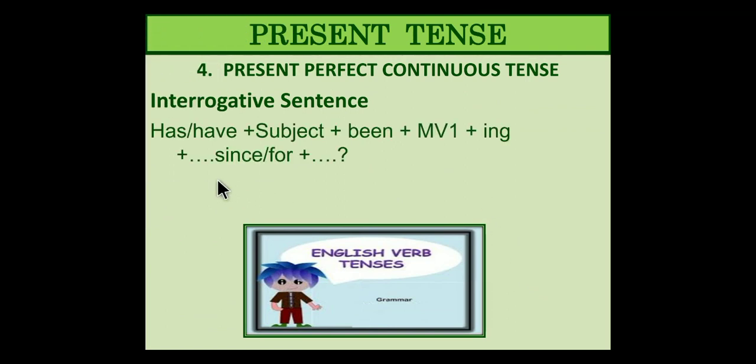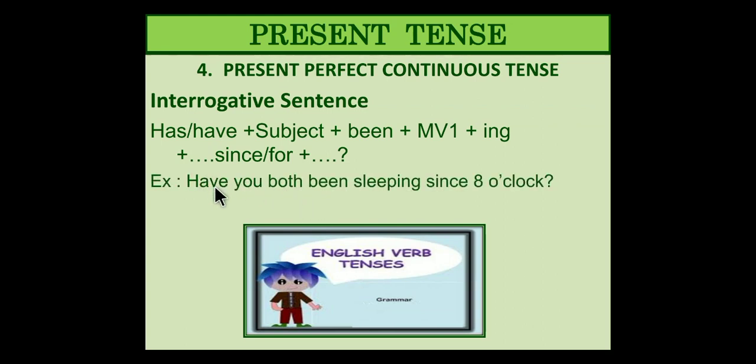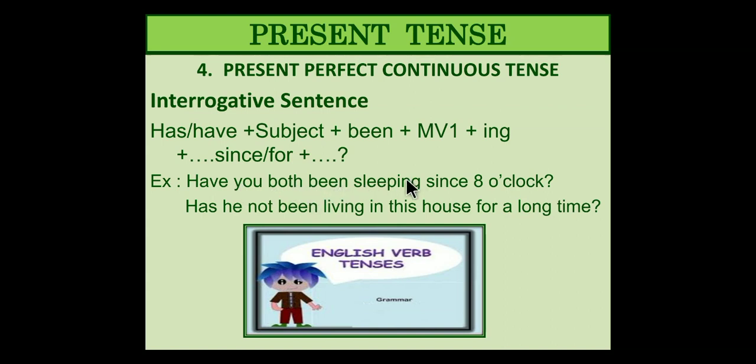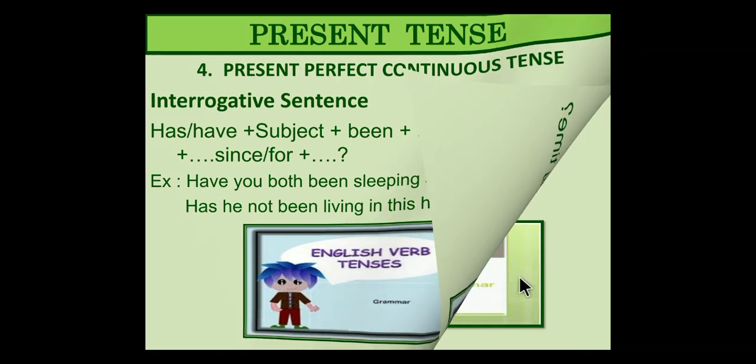Next, interrogative sentences: has or have depending upon the singular or plural form, then the subject, then been, then MV1 and ing form. Also, since and for should be there ideally. Not a necessity, but it should be there to make the sentence clear, if you are framing a story or writing an answer. Have you both been sleeping since 8 o'clock? Have been sleeping, has been doing, present perfect continuous tense. That's the basic structure.